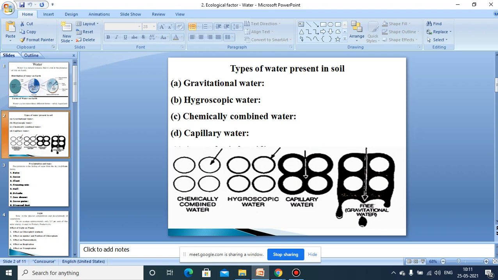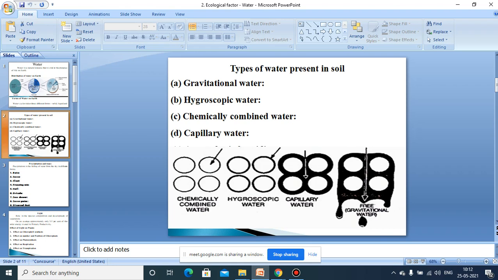Then capillary water. Water exists between the soil particles in small capillary pores, in between the soil particles. This is called capillary water. And this is the water which is available for the plants to absorb. Capillary water is available for plants to absorb.